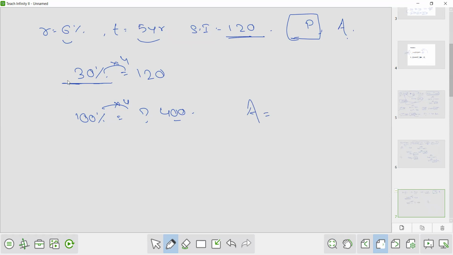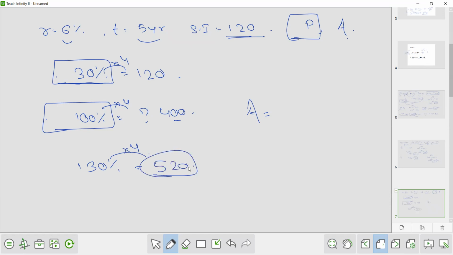Now what is amount? So directly from here, you can say that if simple interest is 30%, if principal is 100%, the amount is SI plus principal. So it is 130%. And the value of 30% is given as 120. So 130% is what? So again, it will be 4 times. So 520 is the amount. So without even calculating the principal, you can directly tell what is amount if you know this method, that you have calculated SI, that is 30%, and it is given that 30% is equivalent to 120. So what is 130%? Because principal is always taken as 100%. So always remember, in simple interest, the principal is always taken as 100%.